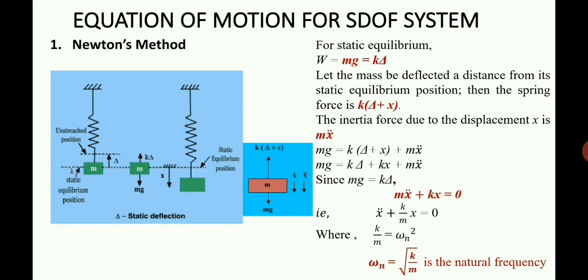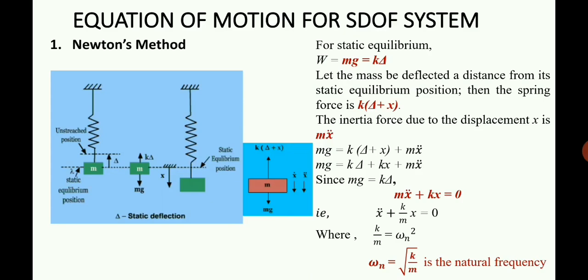Okay, so we are dividing the basic equation mx double dot plus kx is equal to 0. This is the equation of motion for an undamped single degree of freedom system, and dividing the whole by m, you'll be getting the equation of the form x double dot plus k by m into x is equal to 0. Taking the coefficient of x, k by m can be written as omega n squared, such that omega n equal to root of k by m, and this is called the natural frequency of vibration. This is in radians per second.